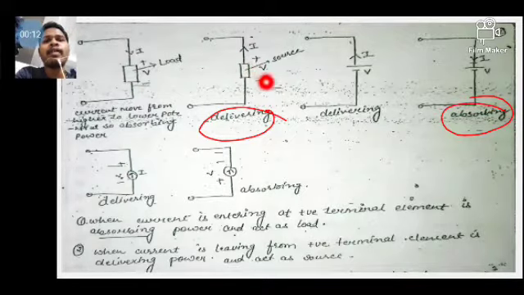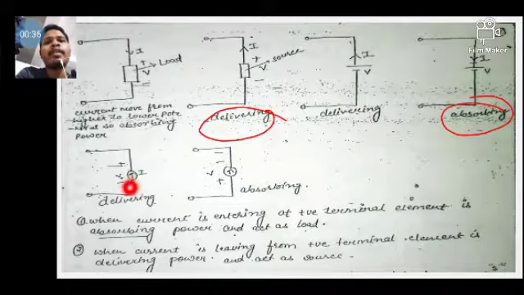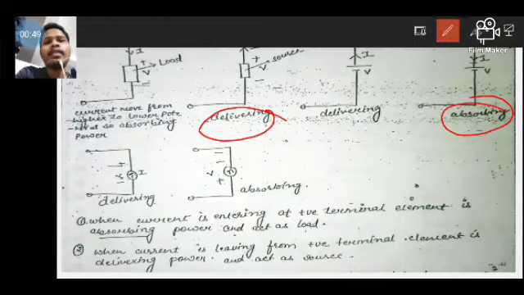Whenever there is a voltage source with current flowing from the positive terminal to the negative terminal, then that source is called a delivering network. When the current enters the positive terminal, then this network is called an absorbing network. This figure is in terms of current, and this is in terms of voltage. So this is your delivering network, and this is your absorbing network. You have to remember these two terms.